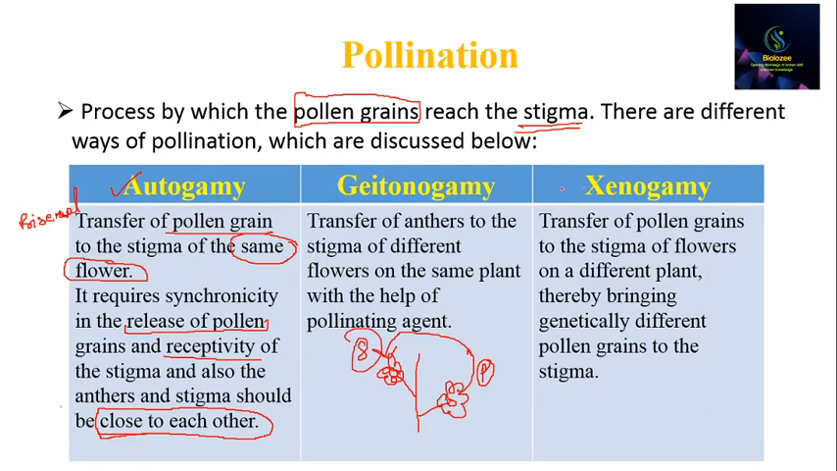In xenogamy, the plant is different and the flowers are different, so the pollen grains go to the stigma of a flower on a different plant. So this process brings genetic variation. Okay, because genetically different pollen grains are coming to the stigma of a genetically different plant. So autogamy and geitonogamy are both processes which result in pure breed formation, whereas xenogamy leads to genetic variation.